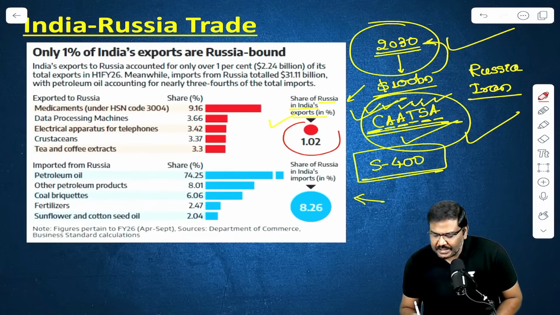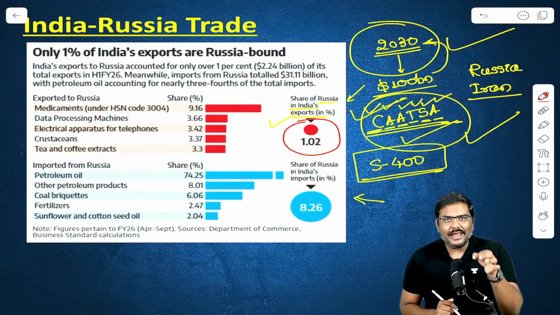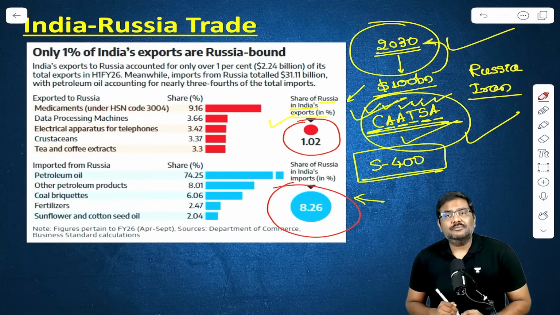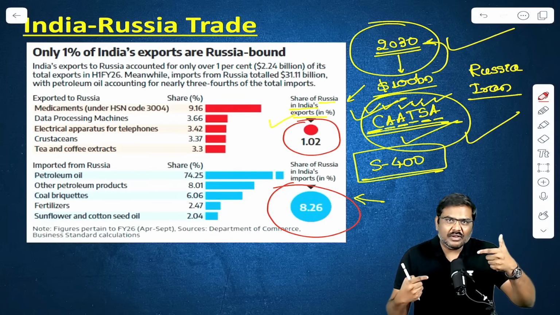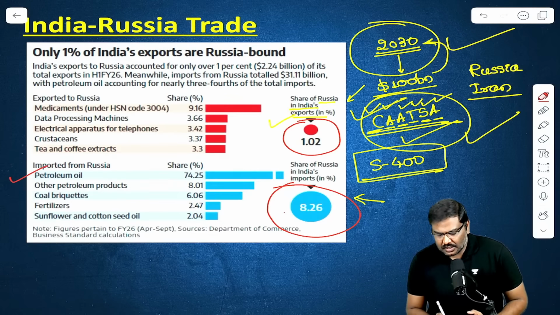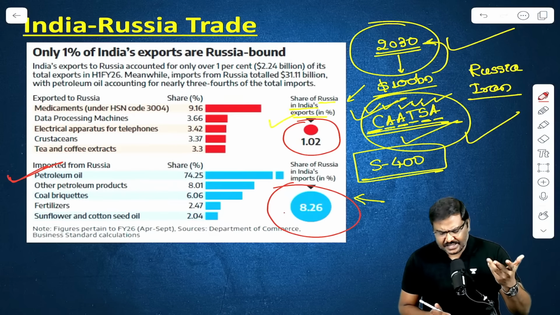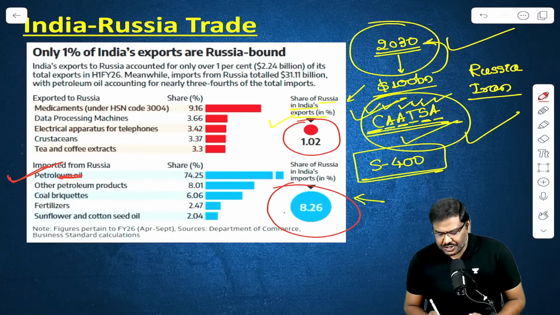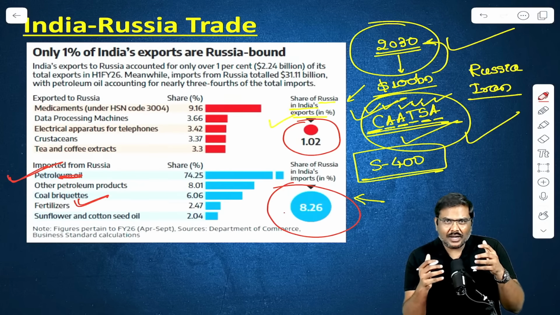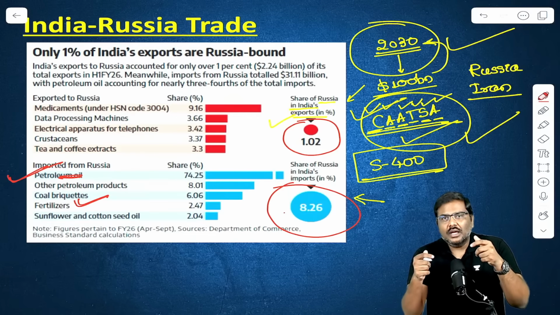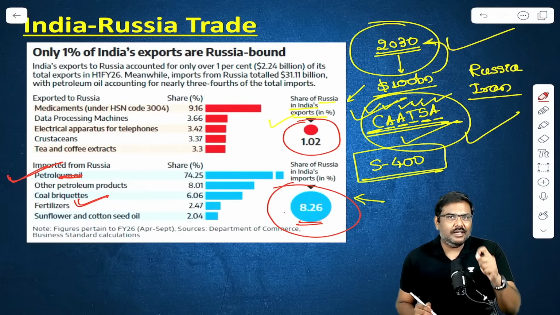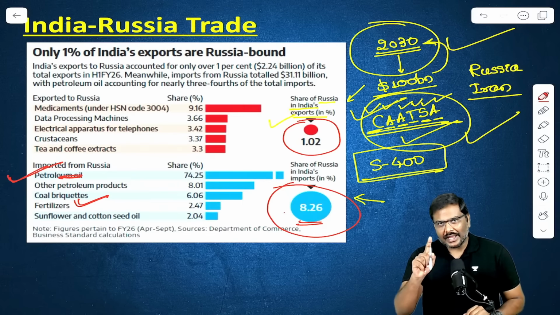Hardly 1% of India's total exports go to Russia, whereas more than 8% of India's imports are coming from Russia. More than 8%. And what are there in that 8%? The most important one, easier to remember, is petroleum. In addition to petroleum, there are also fertilizers. So these are the two very important components, in addition to the defense equipment, which account for more than 8% of India's imports coming from Russia. Can be asked in the prelims.